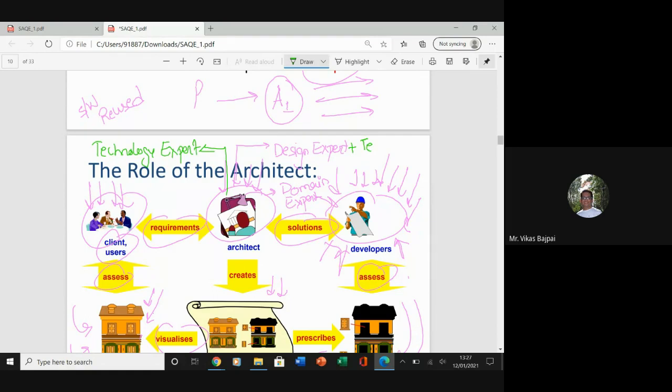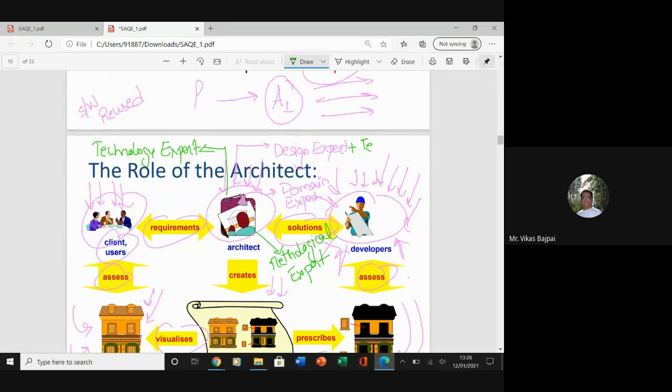In addition to this, what we seek is that your architect should be a methodological expert. All right, these are some of the expertise which we expect from a software architect.